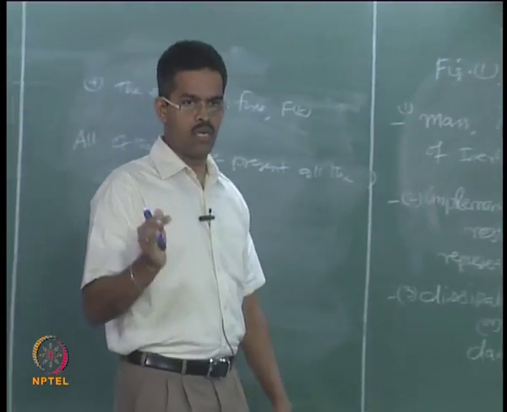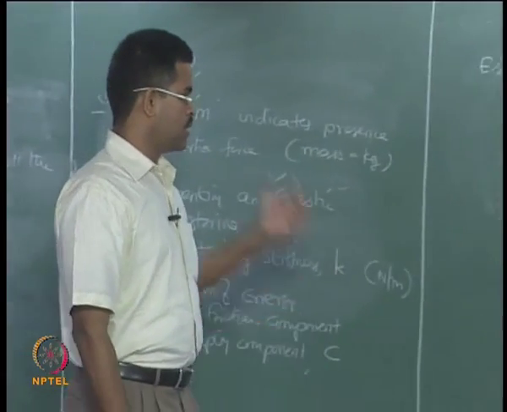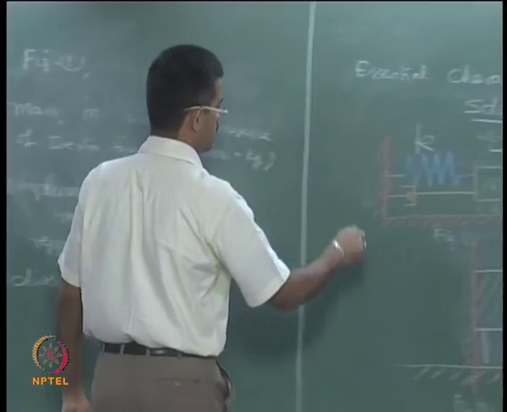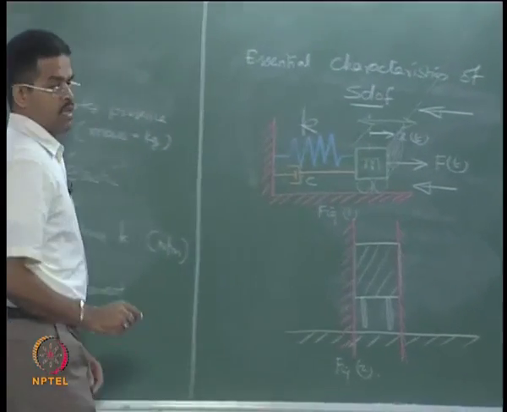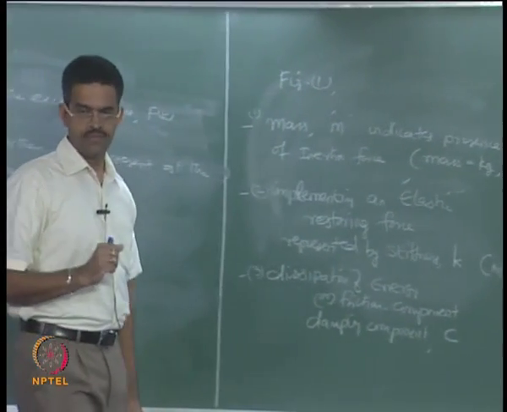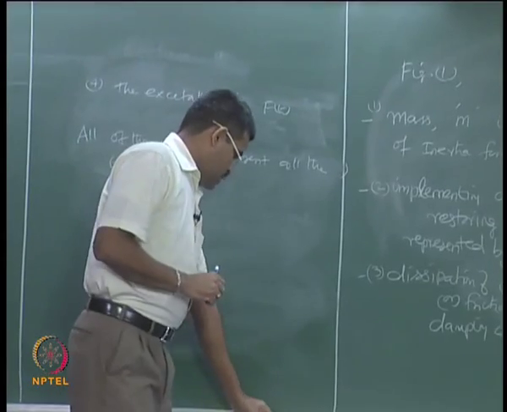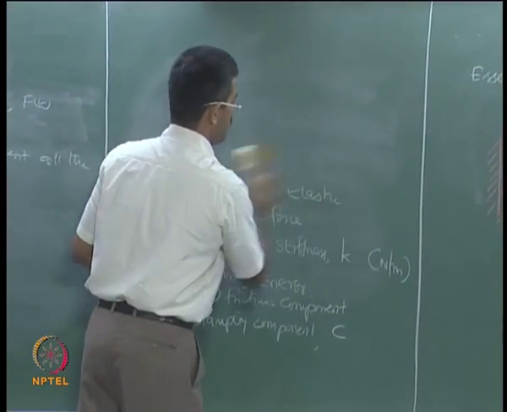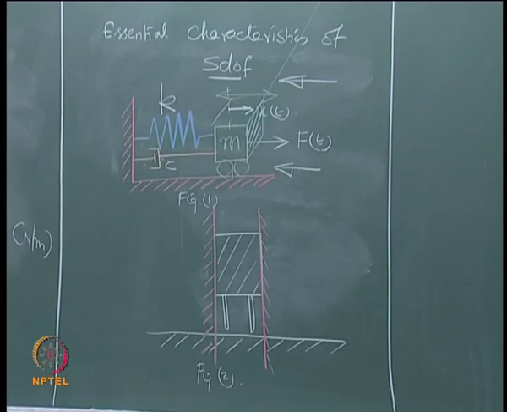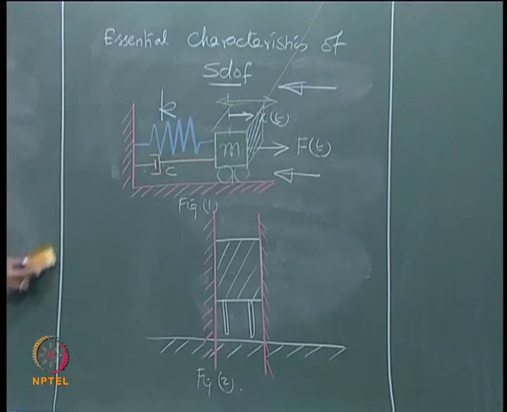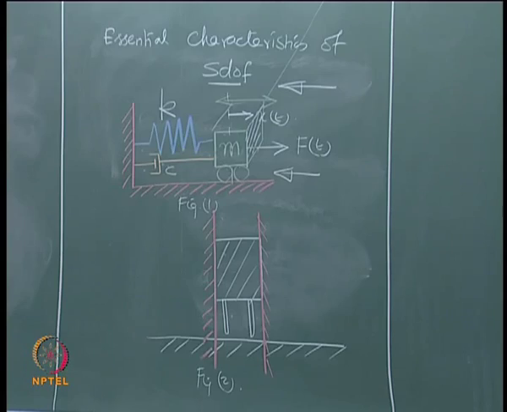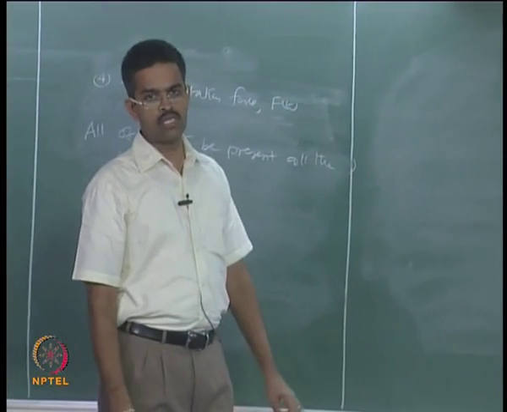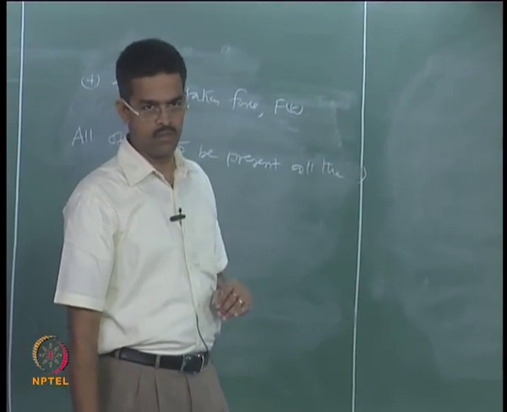I mean, all the time you want m to be present, k to be present, c to be present and f of t to be present. So, literature in dynamics classifies them slightly in a different manner. They say the method by which you want to do the analysis, accordingly you can say that which should be present, which should be absent.